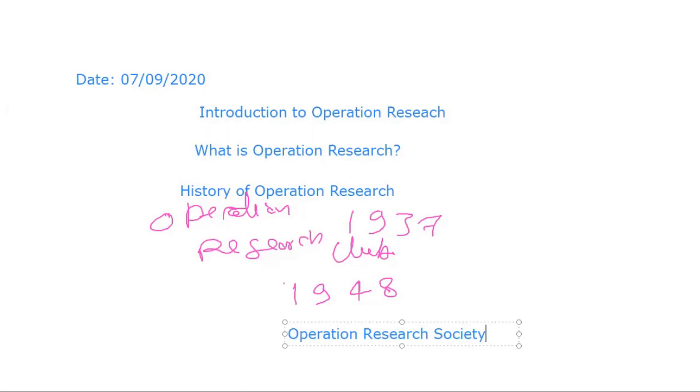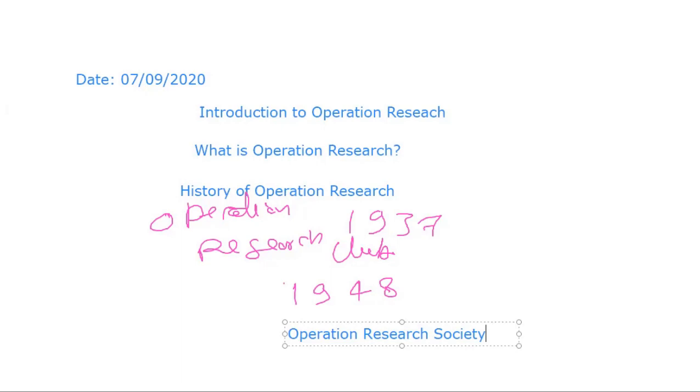In India, Operation Research came into existence in 1947 and a unit was established at Regional Research Laboratory, Hyderabad for planning and organizing research.